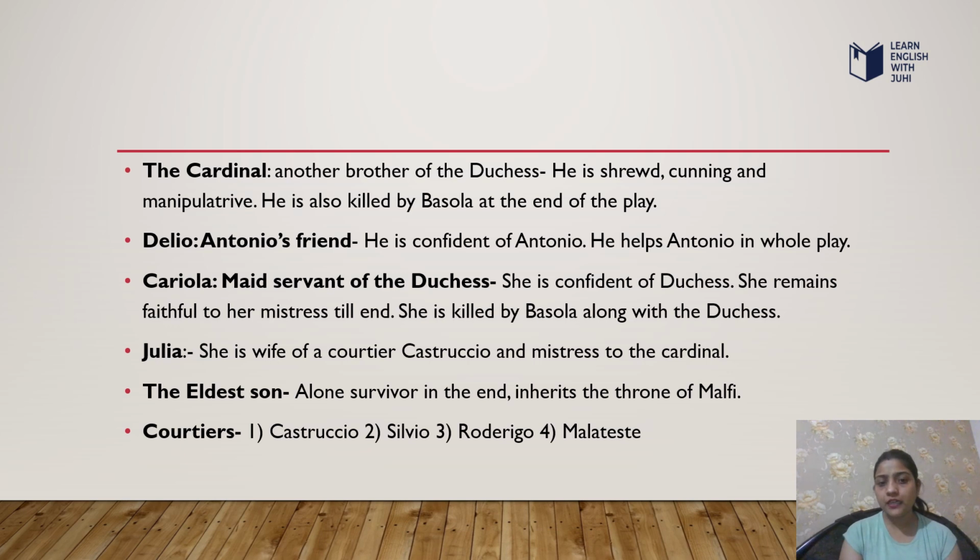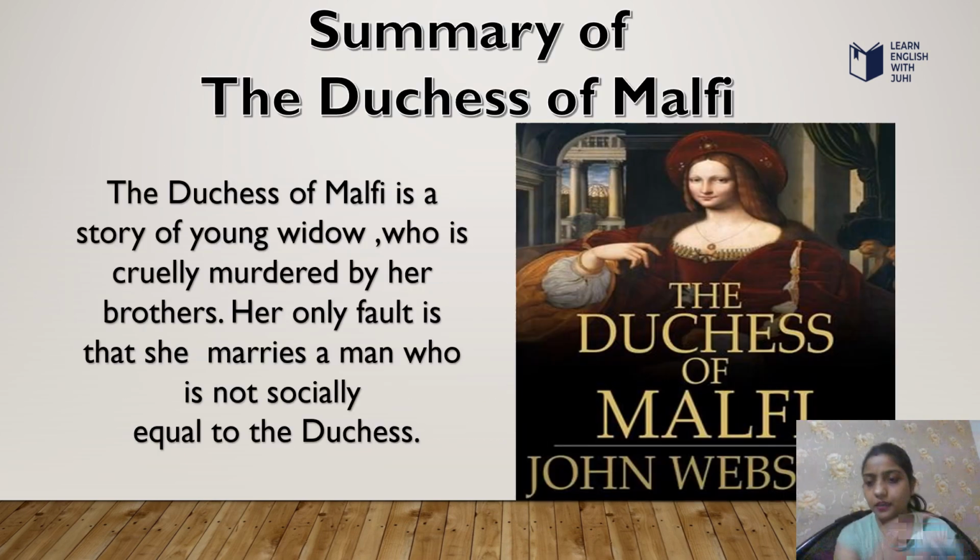Next is Julia. She is the wife of a courtier, Castruccio, and mistress to the Cardinal. The eldest son is the lone survivor in the end, because everybody dies at the end. He is the only survivor and inherits the throne of Malfi. The courtiers are Castruccio, Silvio, Roderigo, and Malatesti. So let's start with the summary of the play.